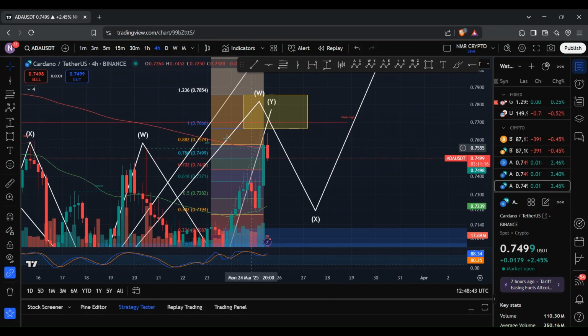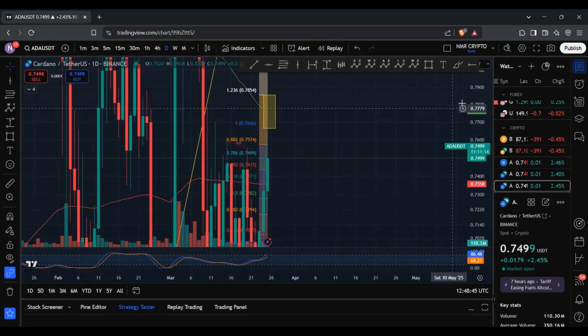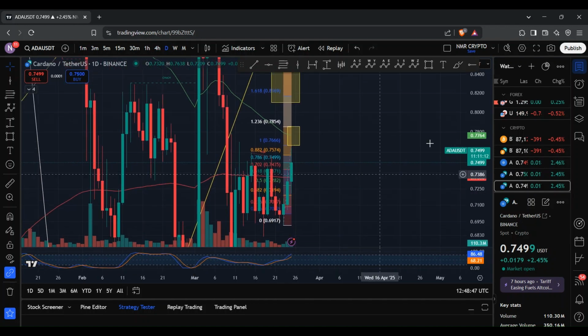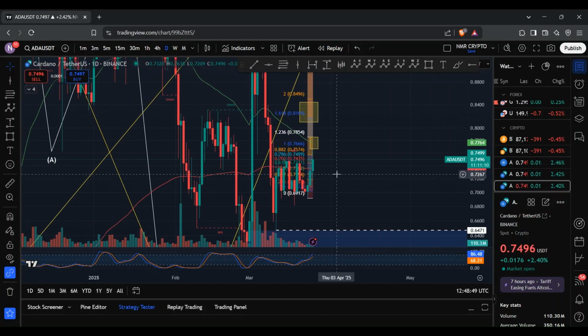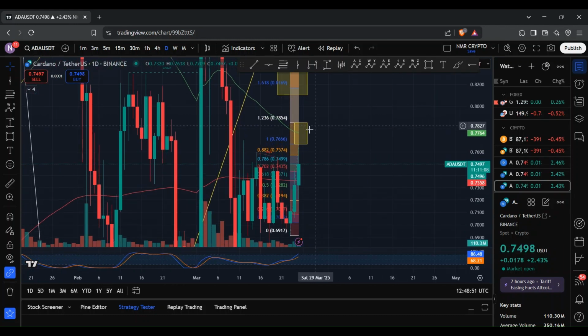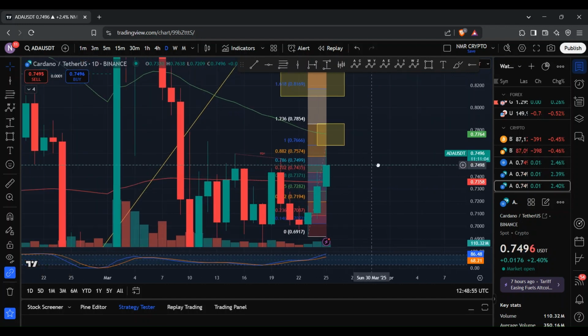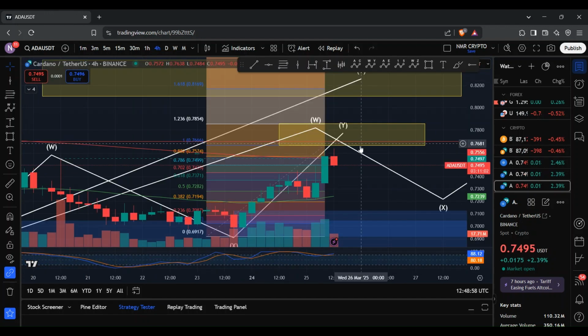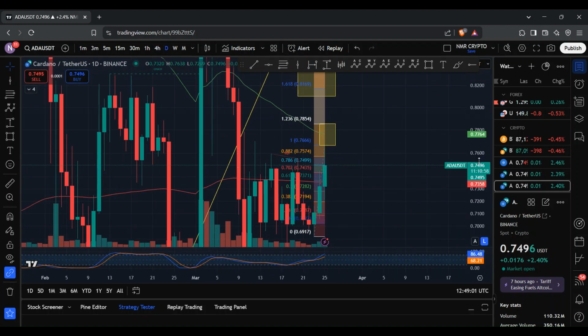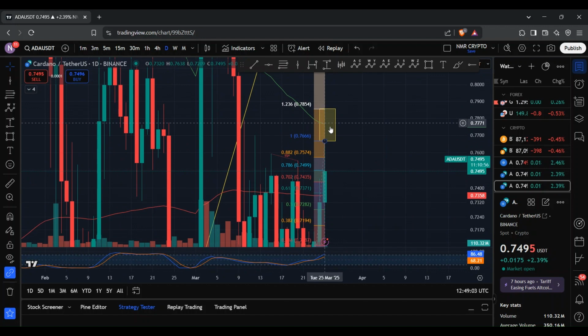And so, yeah, as things stand at the moment, short term, mid term, and long term, we are looking healthy. And obviously that's good to see. Now, you do have the 50 EMA, which is at 77 cents. And yeah, I think that 77 cent mark is where this week high is also. And so that would also be bullish if ADA was to retest that 50 EMA.